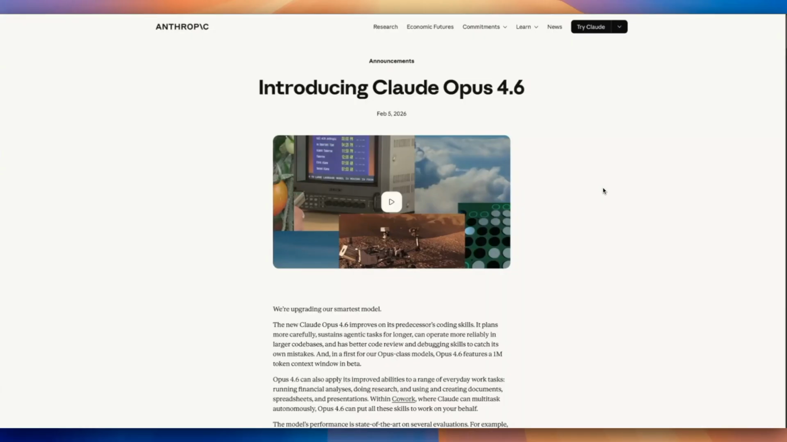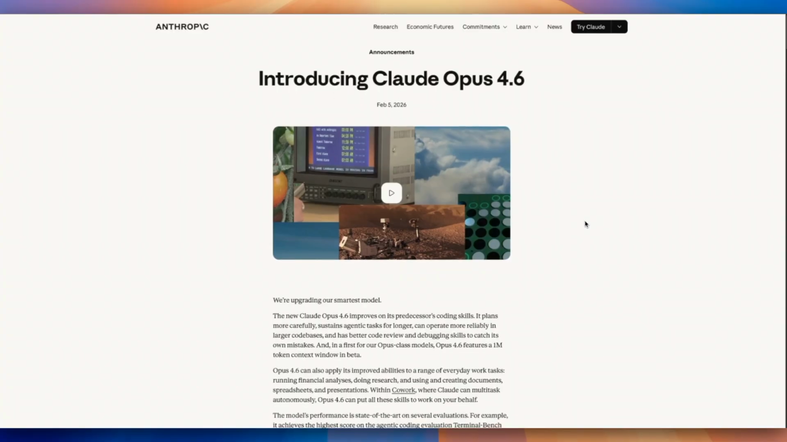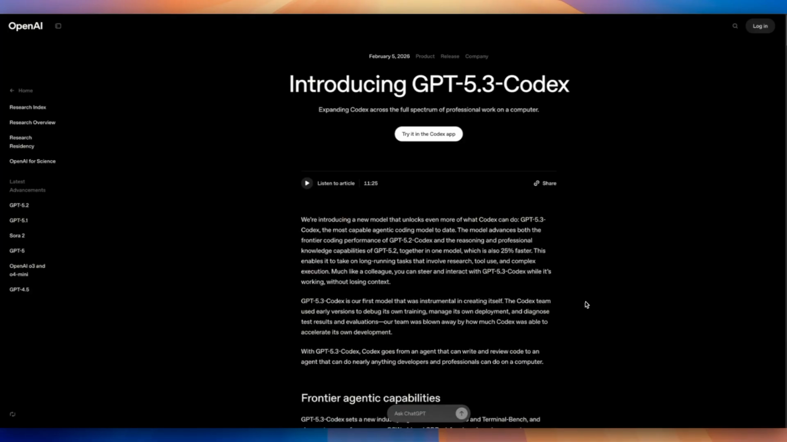2026 is starting fast for AI developers. Anthropic dropped Opus 4.6. 15 minutes later, OpenAI dropped Codex 5.3. Now, you can spend a lot of time looking at the benchmarks, but one of the big things that really stood out for me on Opus is they now support a 1 million token context window. So that's huge. You can do a lot of work.